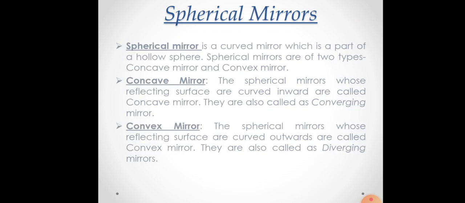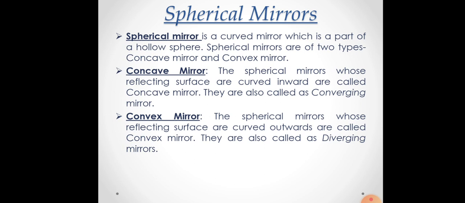So what are spherical mirrors? Spherical mirror is a curved mirror which is a part of a hollow sphere. So spherical mirrors are curved mirrors that form a part of a sphere. Spherical mirrors are basically two types. One is your concave mirror and the other one is your convex mirror. What are concave mirrors? Concave mirrors are those spherical mirrors whose reflecting surface is curved inwards.